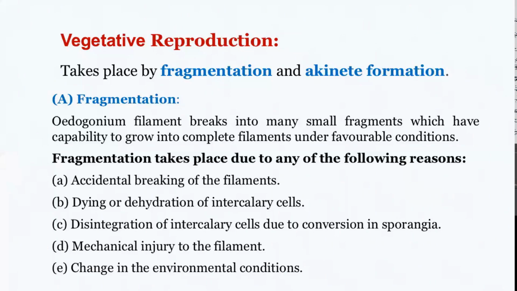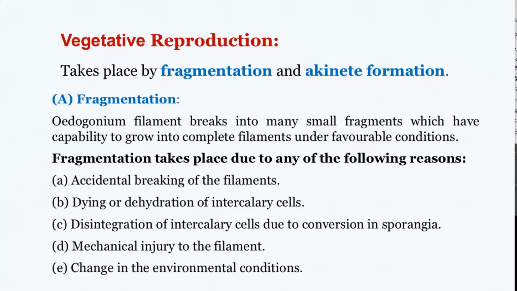And some of these intercalary cells gradually form sporangia during asexual reproduction, and they break open to release the zoospores. At that point also, fragmentation could occur, or by change in the environmental conditions also, fragmentation can happen, and it could result in the formation of new thallus.